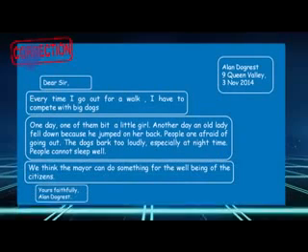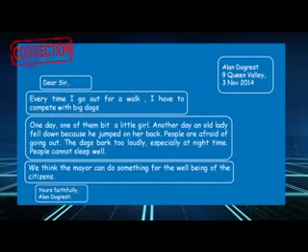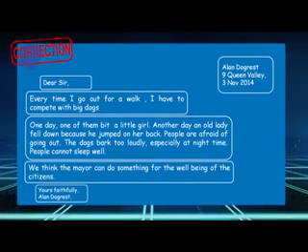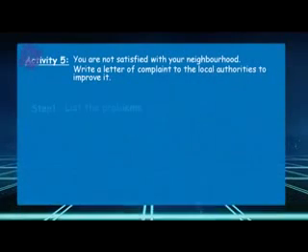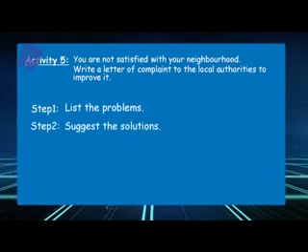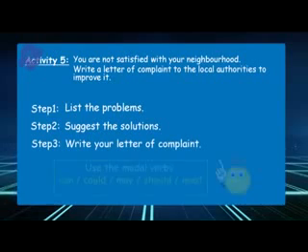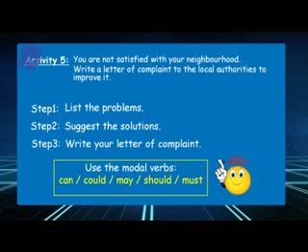So now let's move to the final layout of the letter. Just have a look at the slide and you will see the letter of complaint, as you have to do it. Well, that's it, exactly. Now, in the last activity for today, you are going to first plan a letter of complaint about the environment problem we suffer from, and then write it down. So plan it and then write it. Okay? So you need to, step 1, list the problems. Step 2, give solutions. And of course, step 3, remember, use a draft paper before writing your letter of complaint.